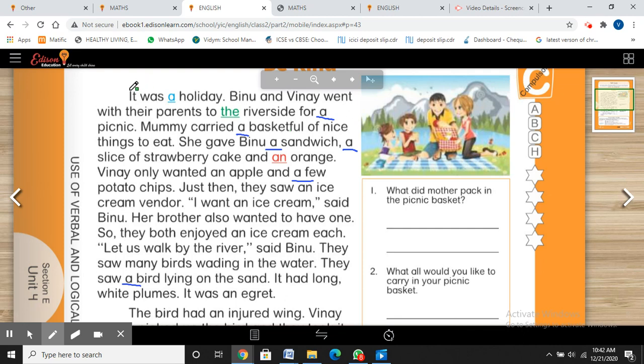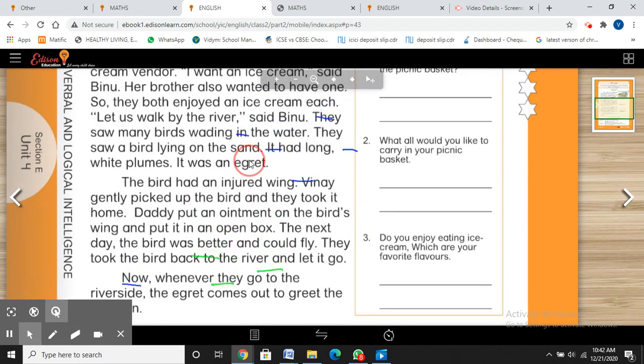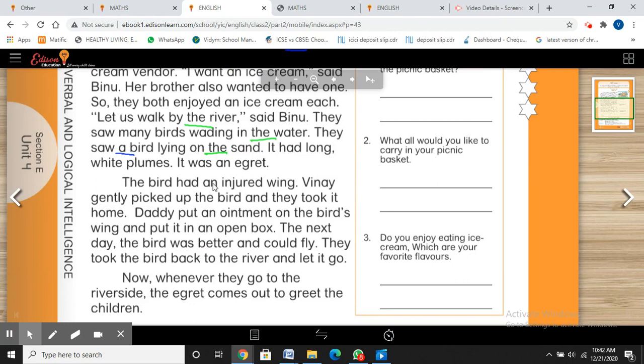Let us walk by the river. Why the river? Because they are talking about a particular river. Okay? Said Binu. They saw many birds wading in the water, the particular water of that river. They saw a bird lying on the sand. It had long white plumes. It was an egret. Egret is a bird. Okay. The bird had an injured wing. Vinay gently picked up the bird.